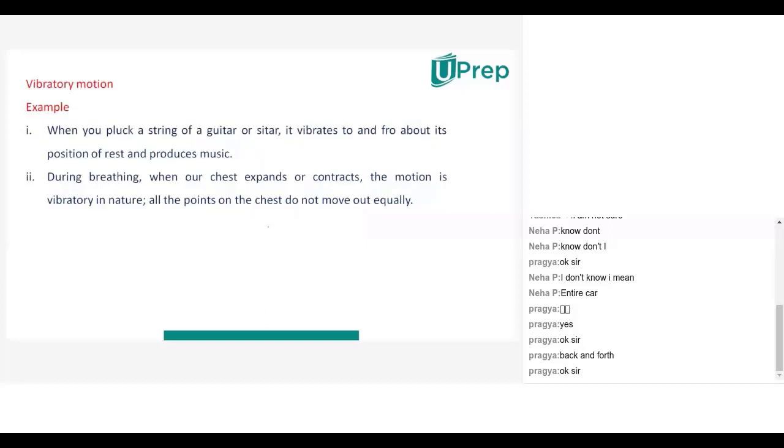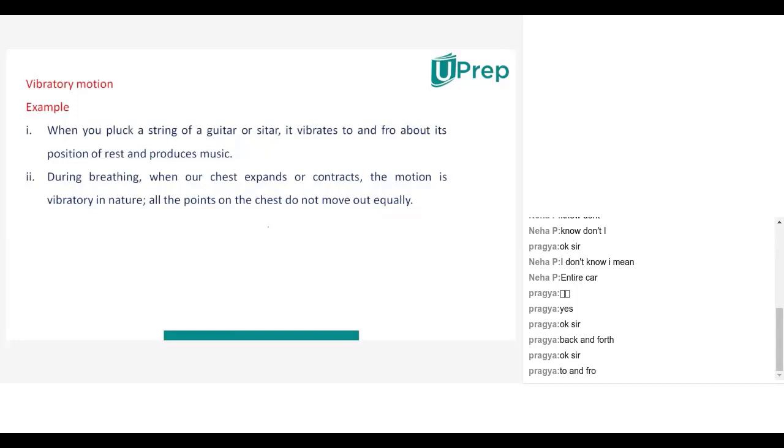Okay, oscillatory motion is when something moves back and forth. That motion is called oscillatory motion, and in vibratory motion, only some part of the object will move.